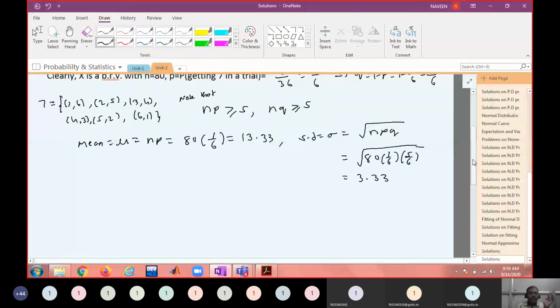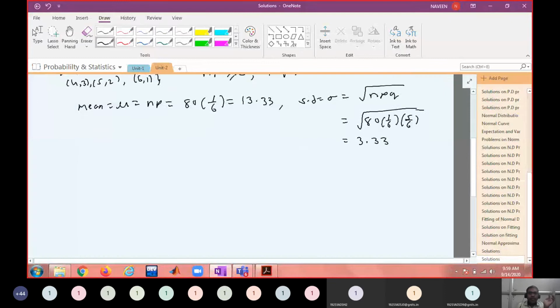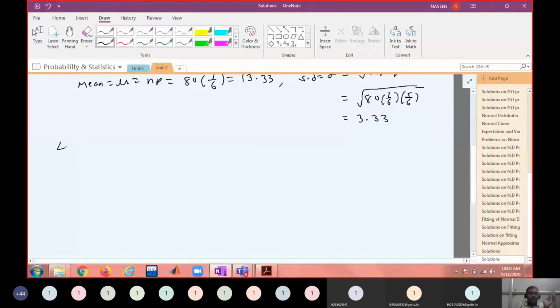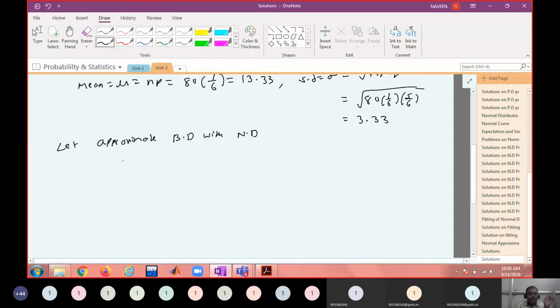So now what is the question? Now we are going to approximate. Let us approximate the binomial distribution with the normal distribution, with z equal to x minus np by root npq, that is, x minus mu by sigma.